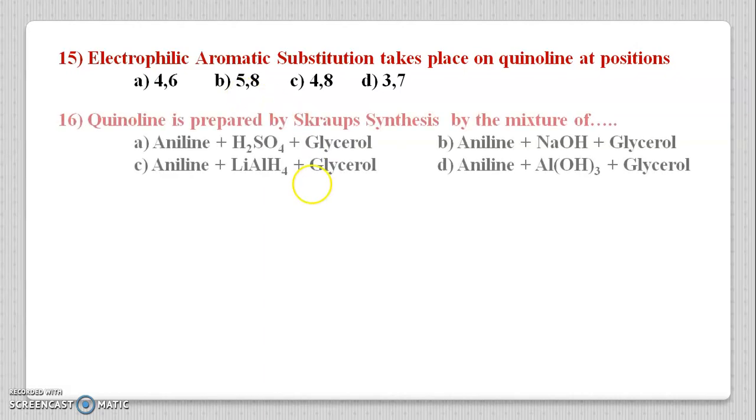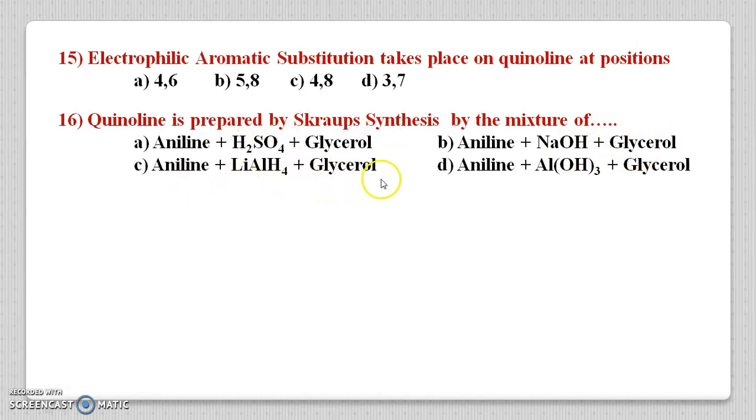In the next question, quinoline is prepared by the Skraup synthesis using a mixture of: A aniline plus H2SO4 plus glycerol, B aniline plus NaOH plus glycerol, C aniline plus LiAlH4 plus glycerol and D aniline plus Al(OH)3 plus glycerol. In all options, aniline and glycerol are common, so H2SO4, LiAlH4, Al(OH)3 and NaOH are the different ones. Option A is the correct one, that is aniline plus H2SO4 plus glycerol. By the mixture of all these reagents, quinoline is produced. That method is called the Skraup quinoline synthesis method.